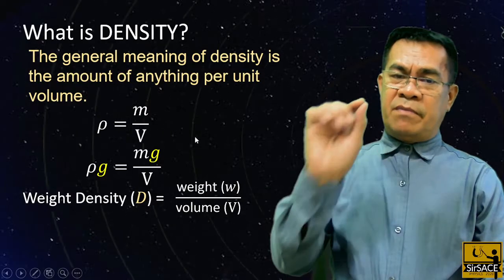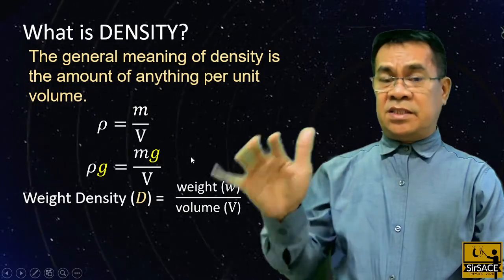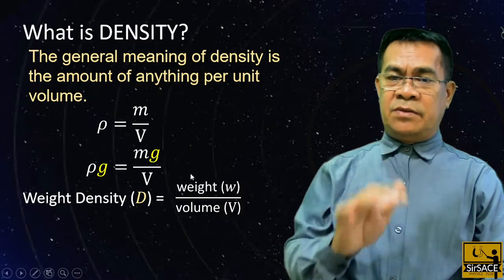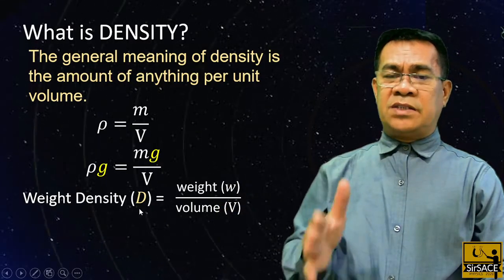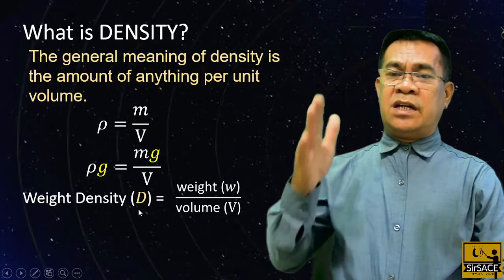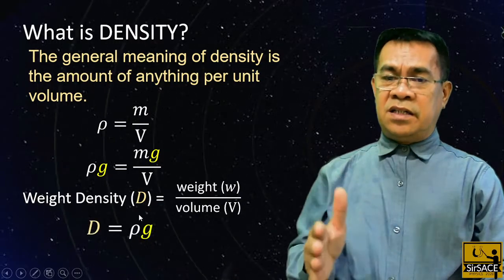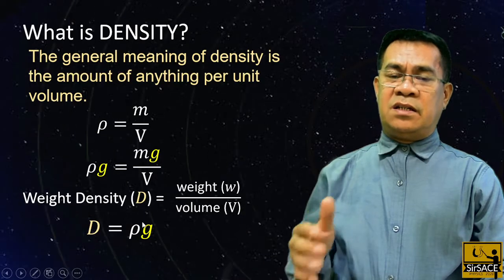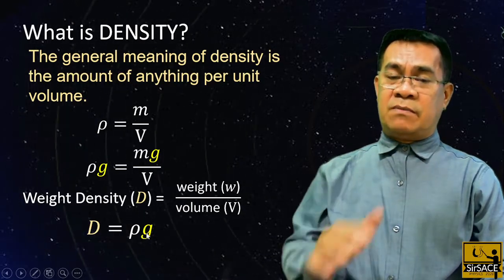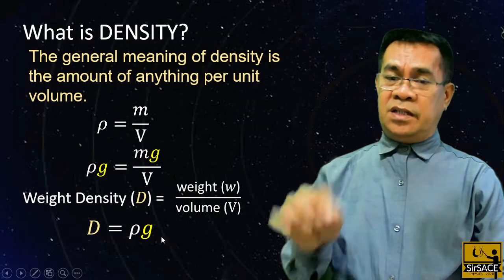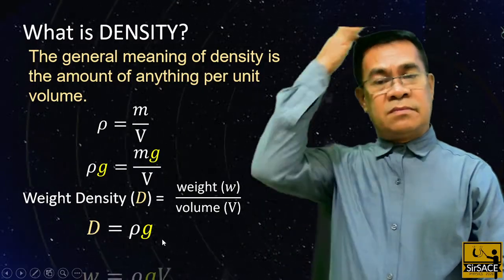If you divide the mass by the volume, that is mass density. But if you divide the weight by its volume, we call that weight density. So it follows that the relationship between the weight density and the mass density: D, the weight density, is equivalent to rho g, the mass density multiplied by the gravity. So D is rho g.